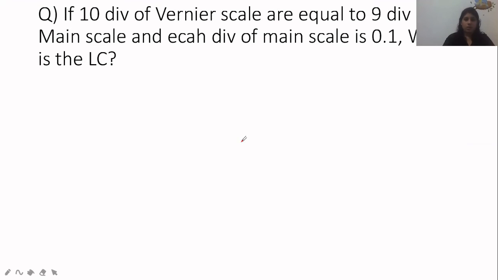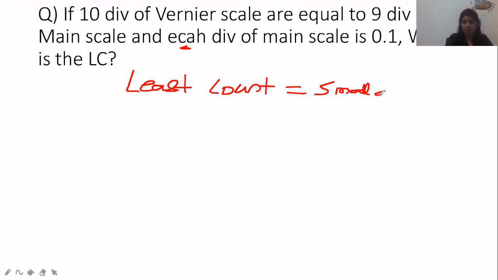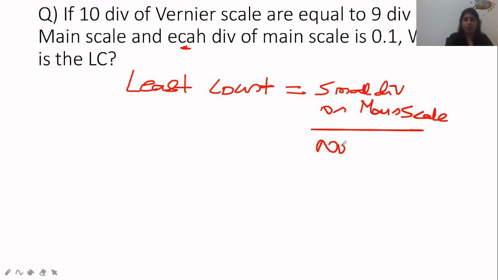Next, we can do a question related to this. If 10 divisions of vernier scale are equal to 9 divisions of main scale, each division of main scale is 0.1, what is the least count? We don't want to consider more of the things. We will consider only our equation. Least count is the smallest division on the main scale divided by the number of divisions on vernier.